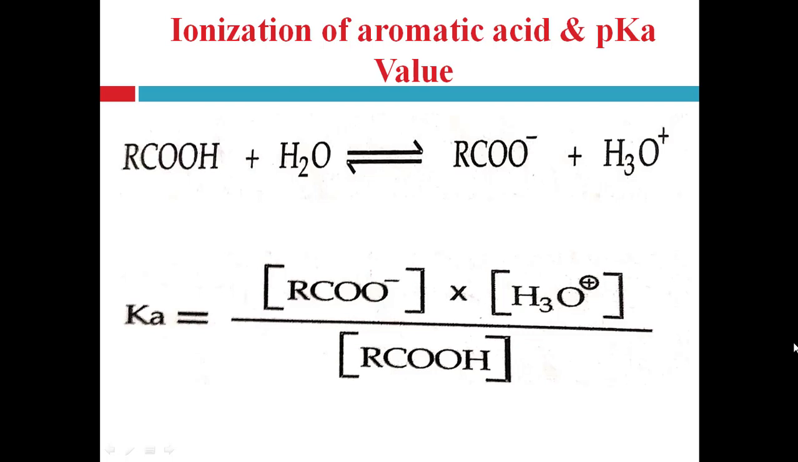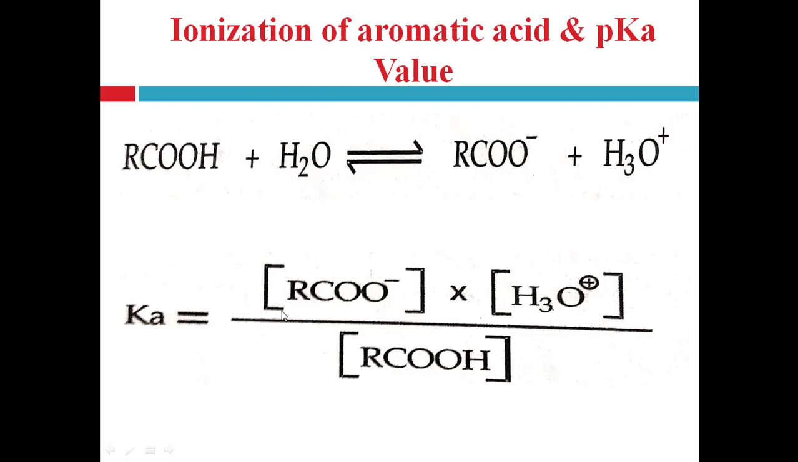Next, ionization of aromatic acid and pKa value. As we know, in aqueous solution, aromatic acid exists in equilibrium with carboxylate ion and H3O plus ion, right? So from this reaction we can calculate the Ka, that is equilibrium constant, acid constant, right? You can also call it the acid constant or equilibrium constant, which shows the acidity or acidic strength of the aromatic acids, right? So it can be calculated by using this equation.